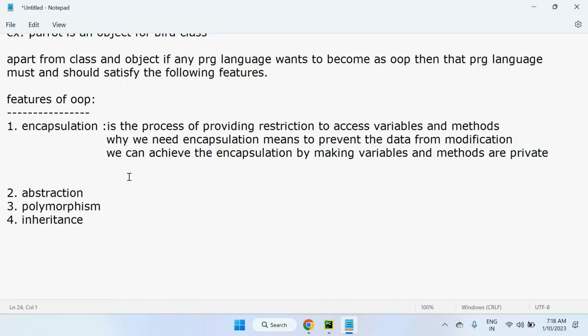So you know the capsule symbol; a capsule has two parts. If you remove those two parts, then it is not going to mix up. So variables and methods are bound together. You can't extract them. If you extract them, they come out of the box, so everybody is able to access those variables and methods.